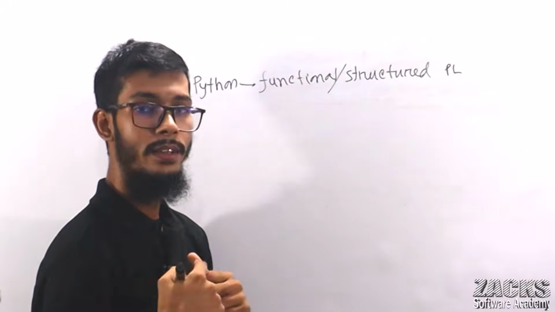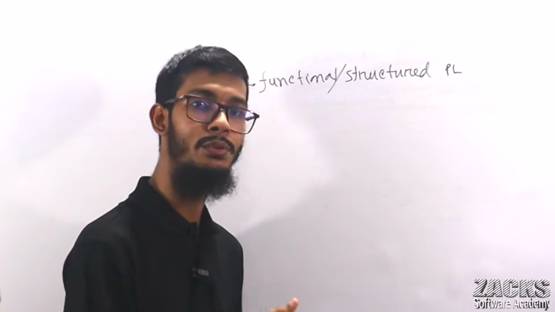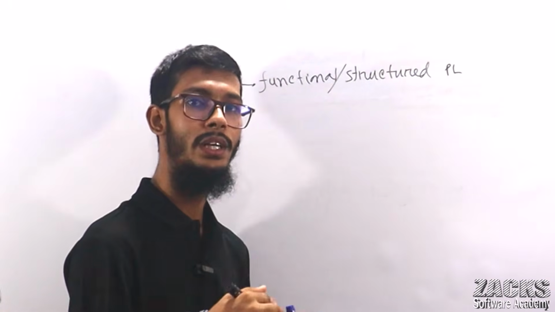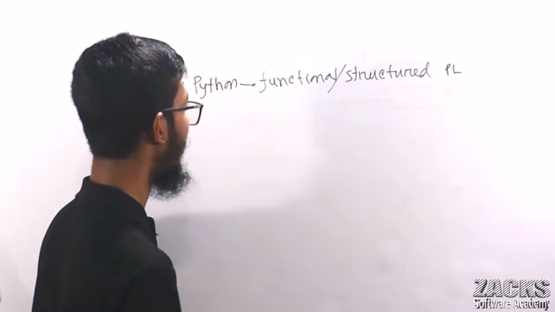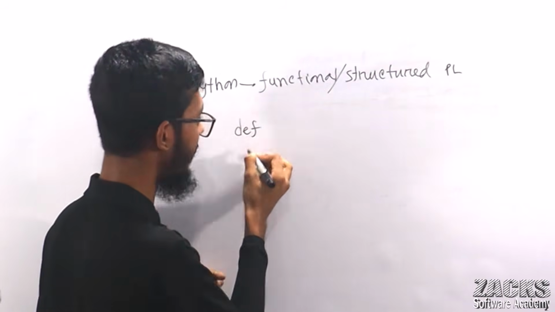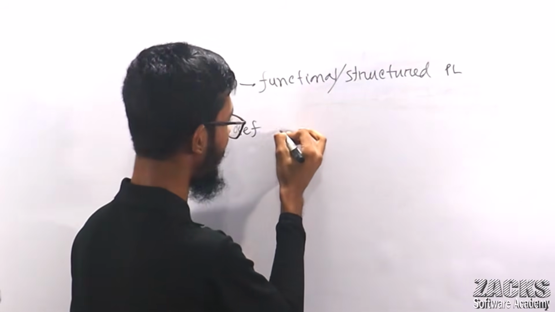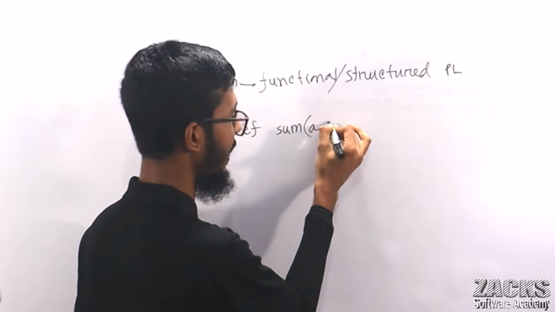It means we can define a function and we can reuse this function any number of times. We write the code once and we can use it multiple times. Let me give you one example. In Python, we define it this way: def, any name, for example sum, with any variable names a comma b.